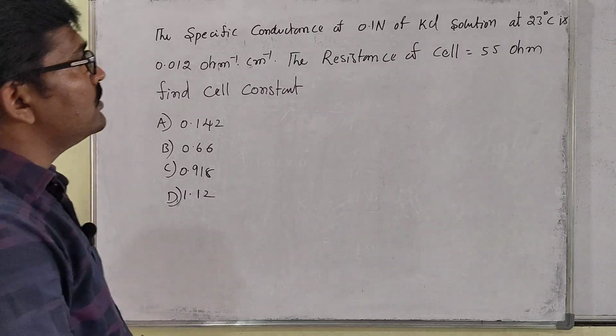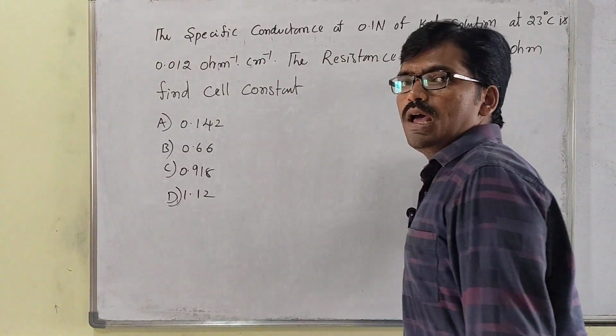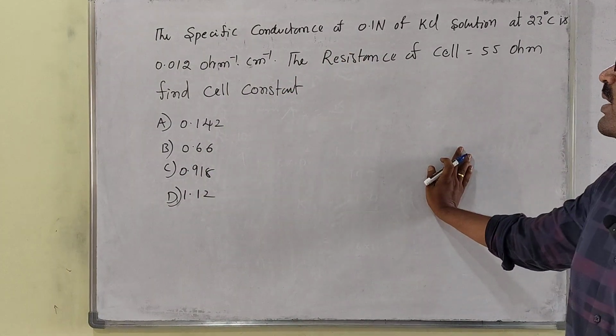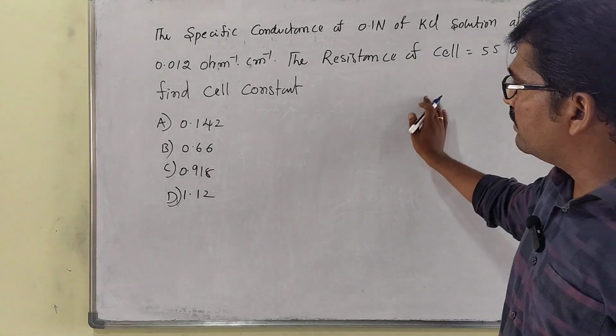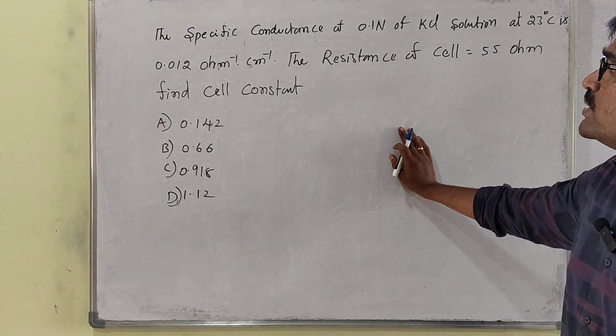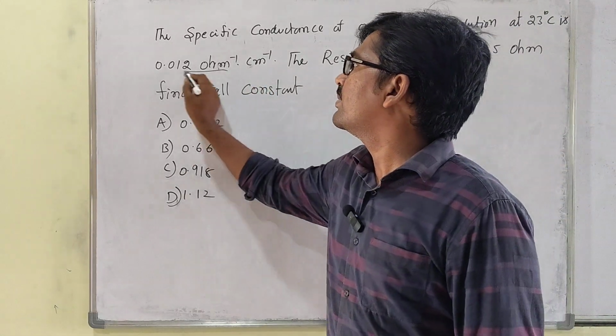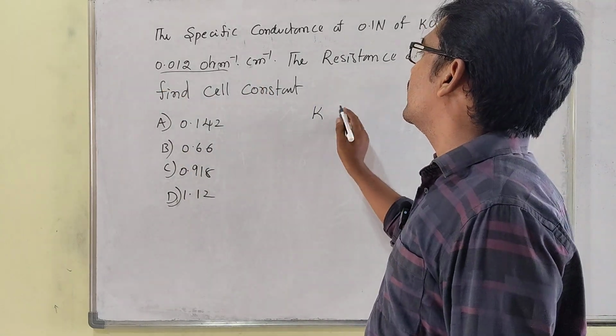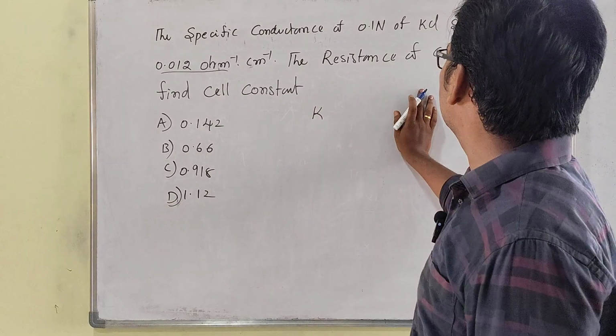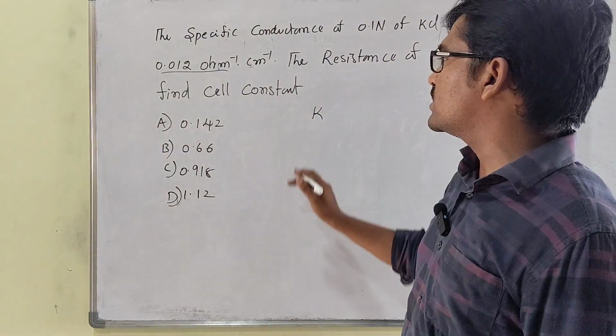So what you have to find out: there is no molar conductance or even equivalent conductance, but the specific conductance K is given. So K and resistance are given, and we need the cell constant.